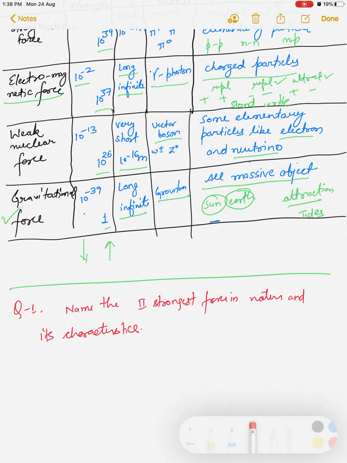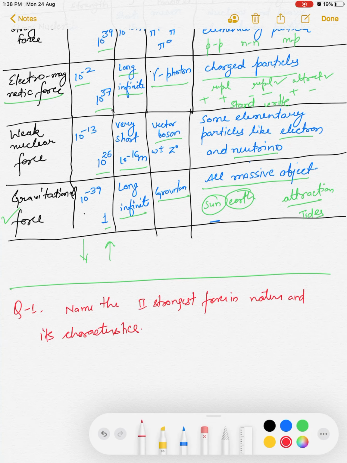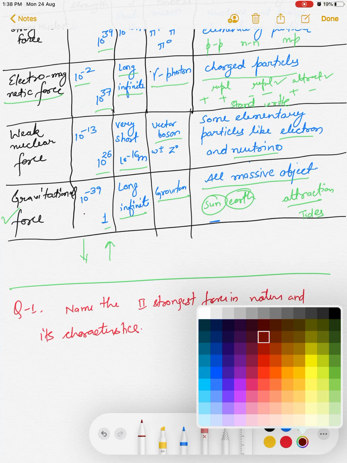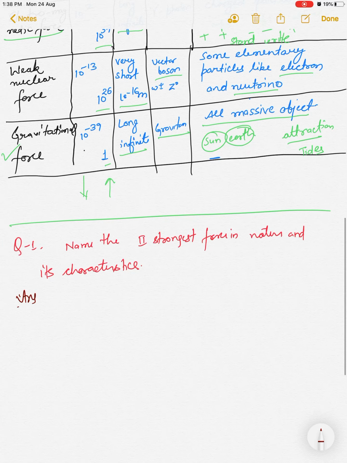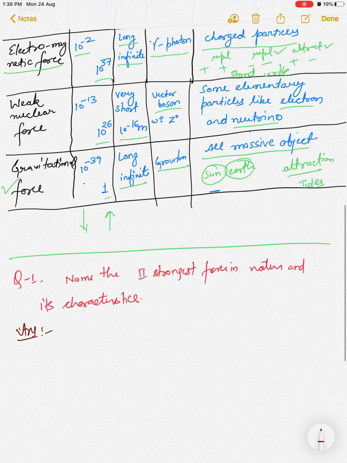The answer will be: the second strongest force in nature is the electromagnetic force.